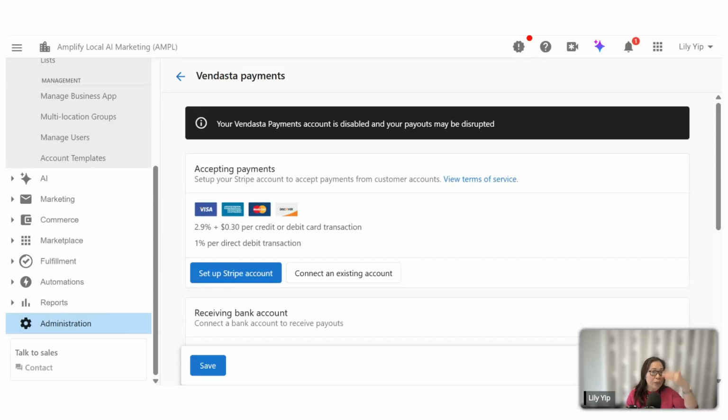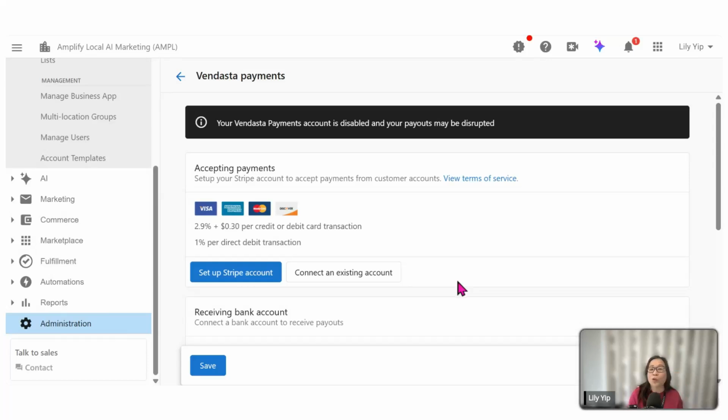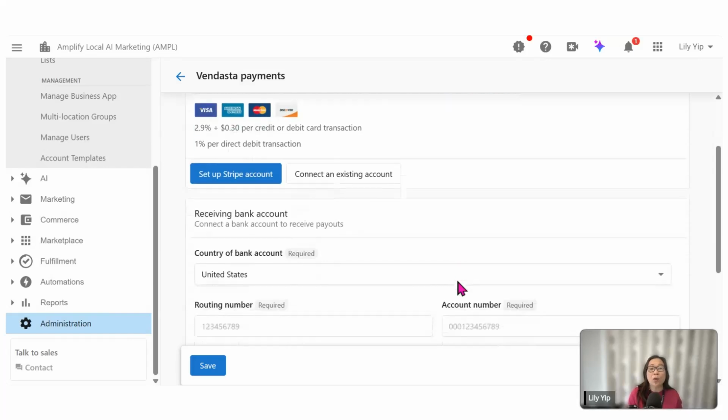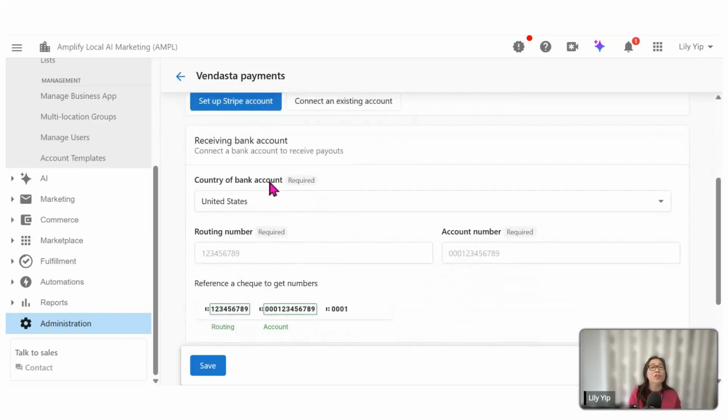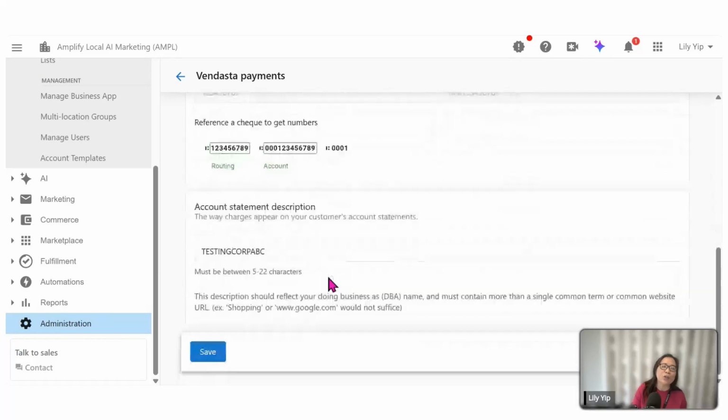Now, in terms of the setup, they will also be asking you which is your receiving bank account that you want Stripe to bank in the money. So make sure you put in the details accurately. And lastly, they'll also be asking you, what do you want the charges to appear as on your customer's account? So usually we want to put our agency name. Okay. All right. So that's about setting up the Stripe payment, or rather the Vendasta payment.